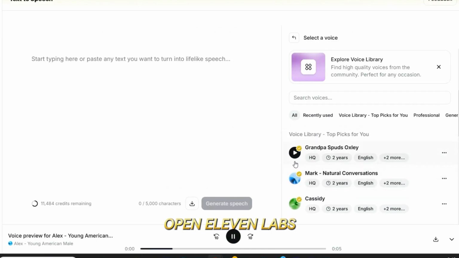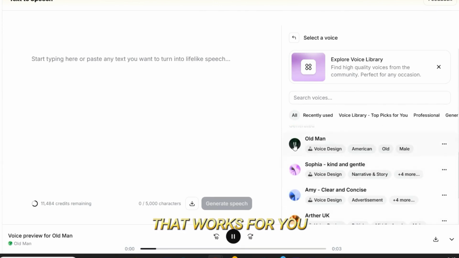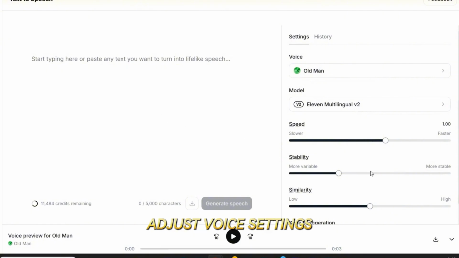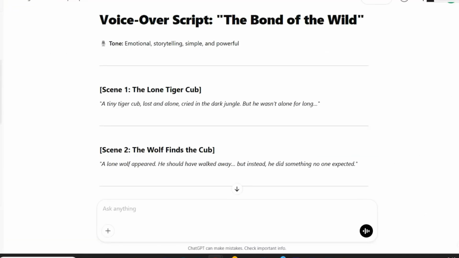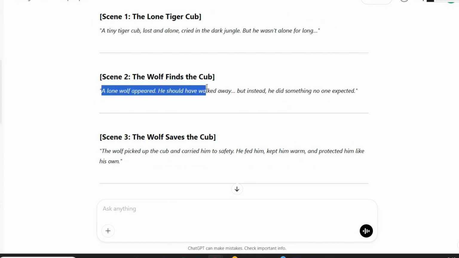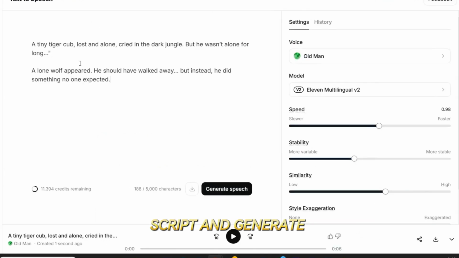Open ElevenLabs. You can choose the voice from the right side. Select the one that works for you. You can also adjust voice settings. If you're new, just adjust the parameters like me and you'll get better results. Now that we have selected the voice, let's paste the script and generate voiceover.